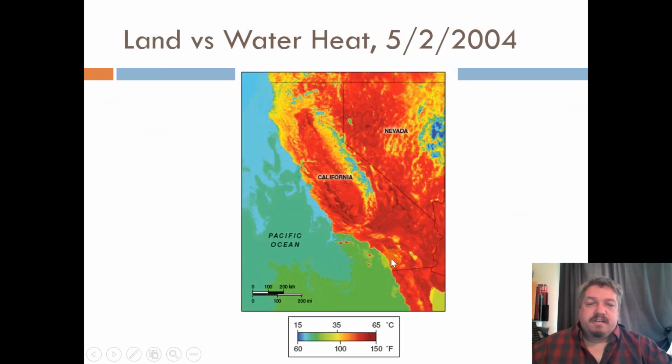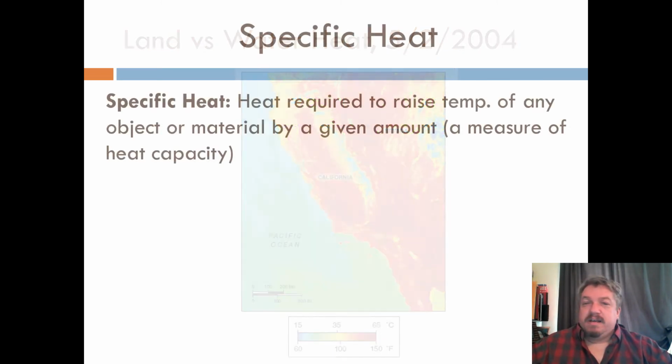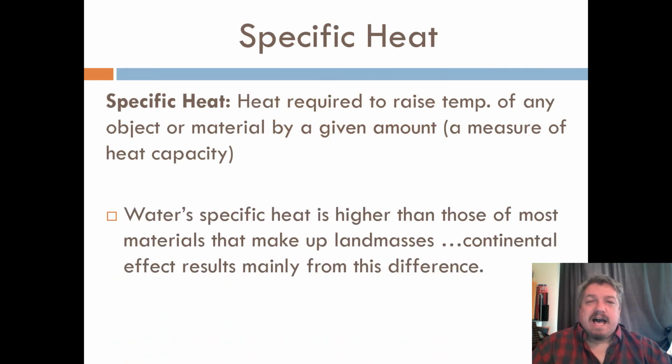Here's an example. Here's California in May, and the temperature of the land is much hotter than the temperature over water. And that's because, again, specific heat. If we measure that, water has the highest specific heat of almost any object. Okay? So water takes a lot more energy to make it warmer.